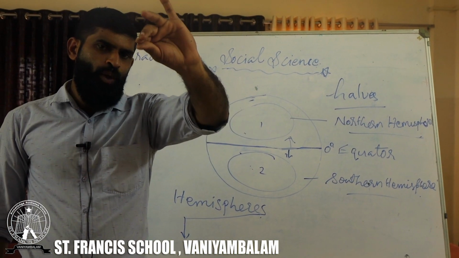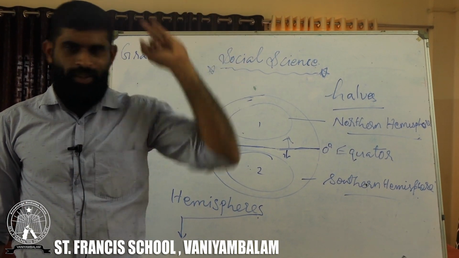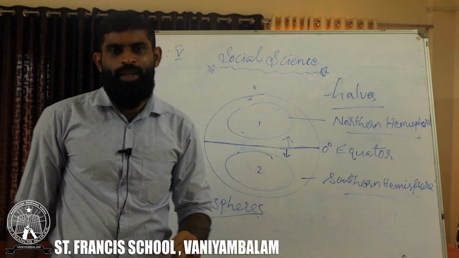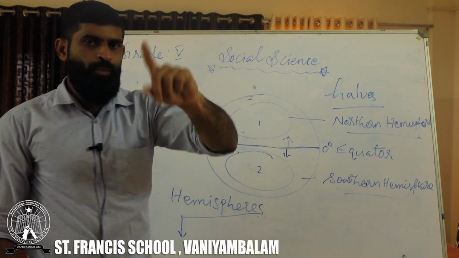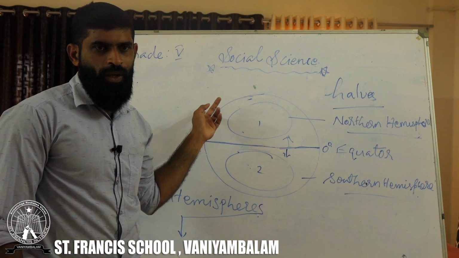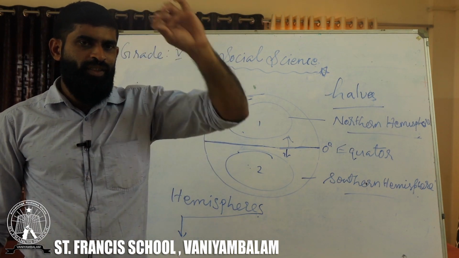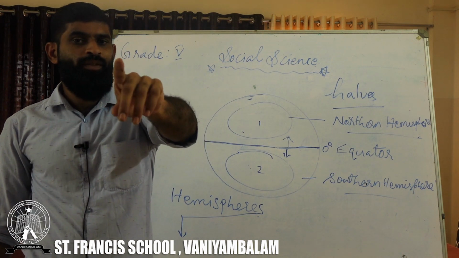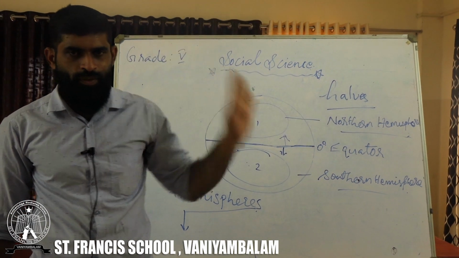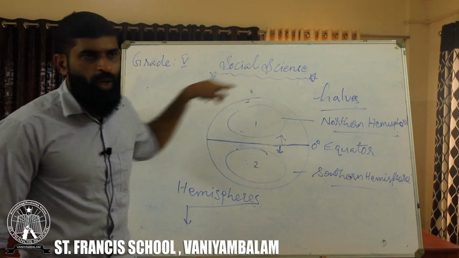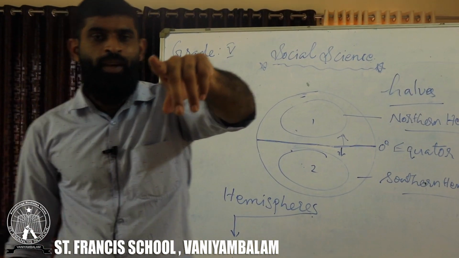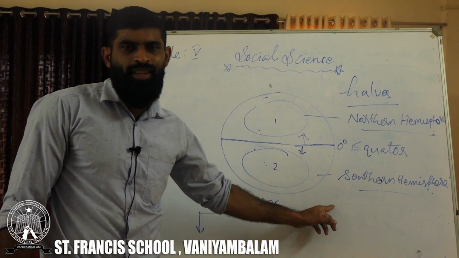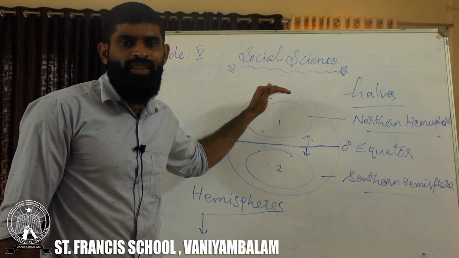So today we learned a few topics. The chapter name was globes and maps. The globe is the true form of the earth. What is the shape of the earth? Spherical in nature. We can find regions on the earth's surface very easily by using latitudes. So what is latitude? Latitudes are imaginary lines which pass on the earth's surface.